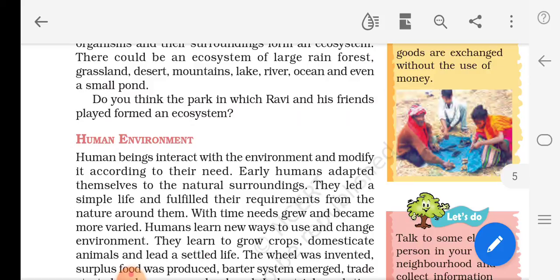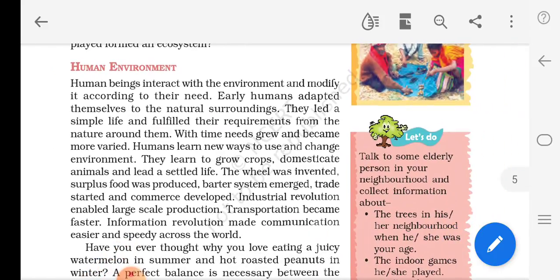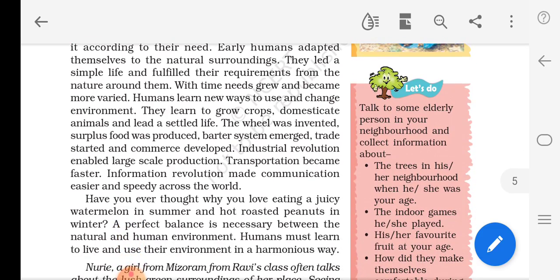Now let's see the human environment. Human environment refers to the artificial environment. What is that? The artificial environment that is created by humans. And what are the things it includes? Buildings, roads, cities, as well as the society the humans live in. So what is the human environment? Human environment refers to the artificial environment that is created by humans. It includes buildings, roads, cities, as well as the society that humans live in.